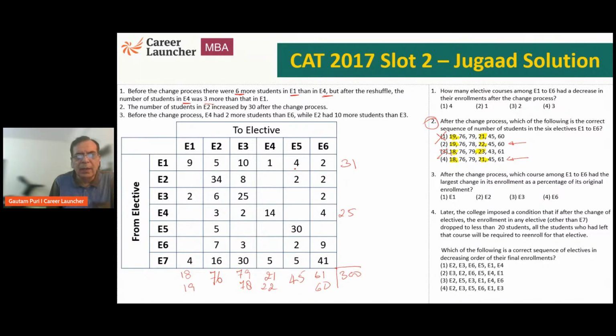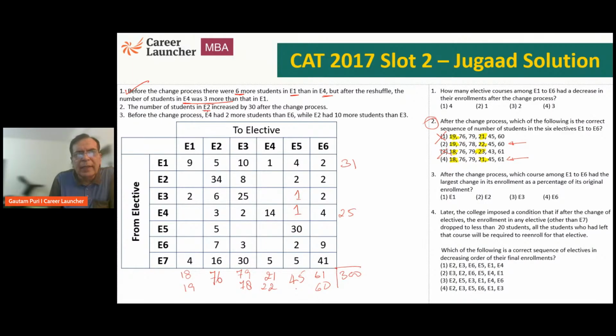Let me just check. 4 to 6, 6 and 30, 36. 36 and 2, 38 and 5, 43. This is coming out to be 43, but we know the total has to be 45, so I will fill up this. Okay. So by reading the first statement itself, I have been able to jot down so much of data and I've even been able to fill up the E5 column completely. Okay, so statement 1 is taken care of. Let's look at statement 2.